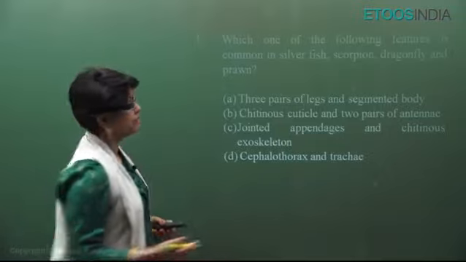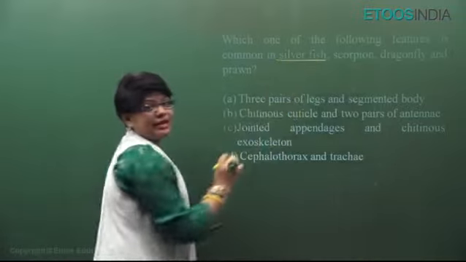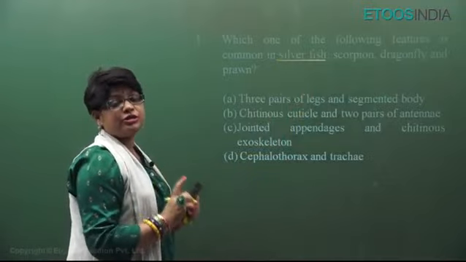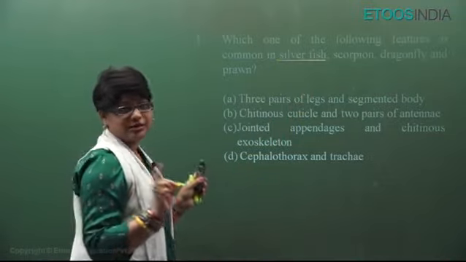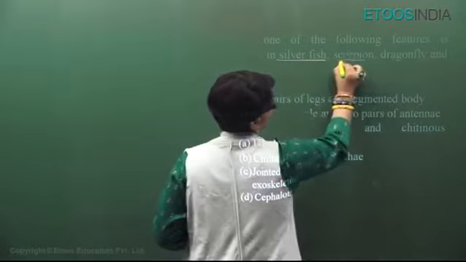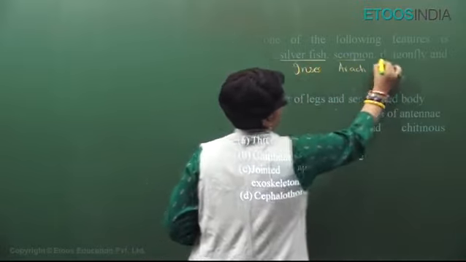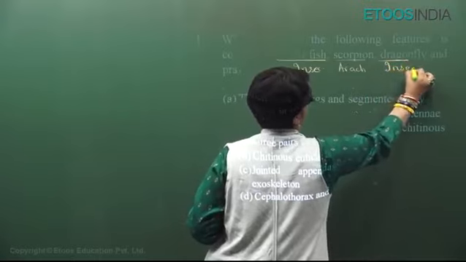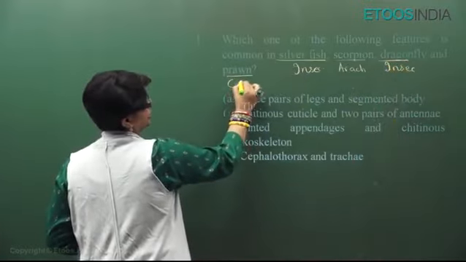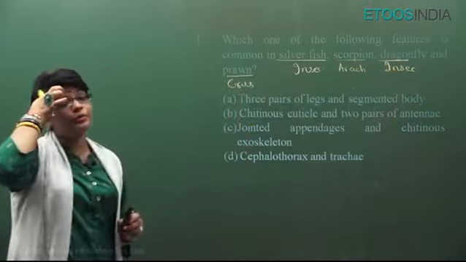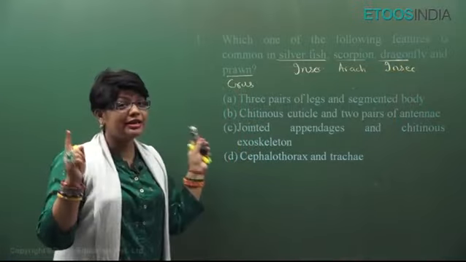This is how question comes. Silverfish is an insecta, arthropoda, which does not undergo metamorphosis. Ametaboly is seen. Scorpio is arachnida. This is insecta. Dragonfly is again insecta, all flies, mosquitoes. And prawn is crustacea. You have to find out a common feature. They all belong to phylum Arthropoda.